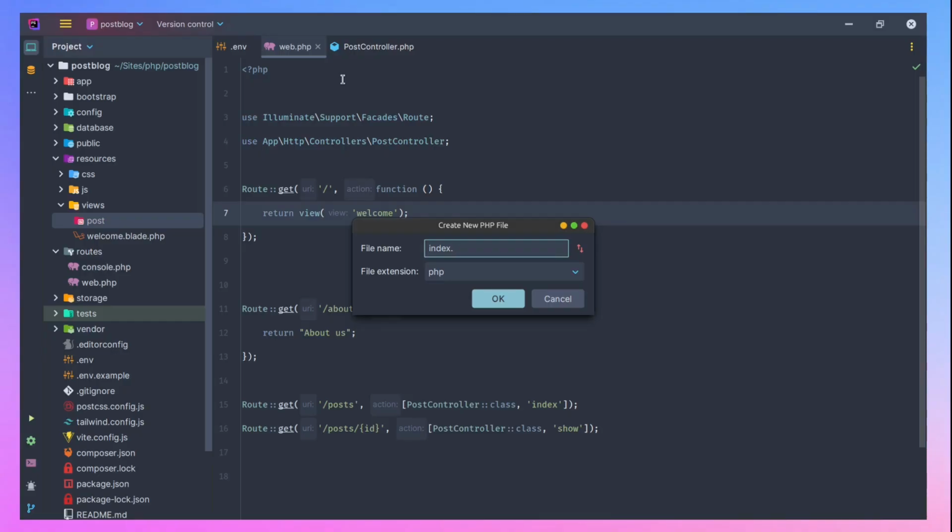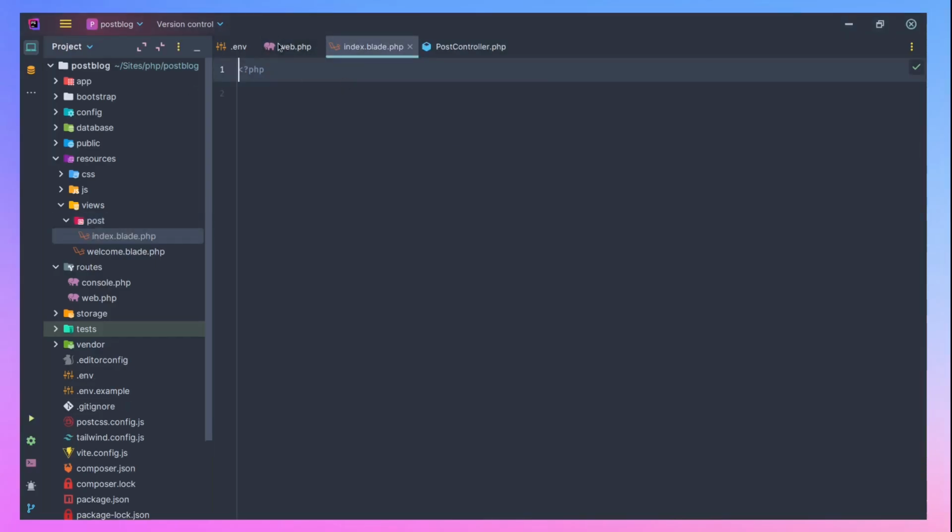You don't need to name it index, but it's just a good practice in Laravel development to name things this way, and I'm going to follow that convention as I do things. So now let's do index.blade.php. Enter. So this is how you create a view in Laravel.